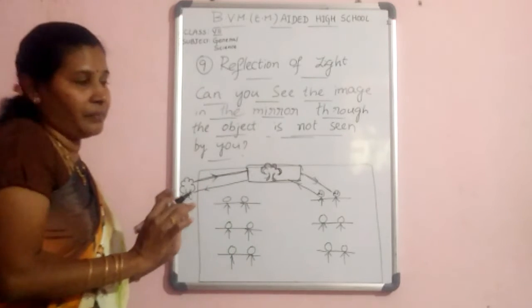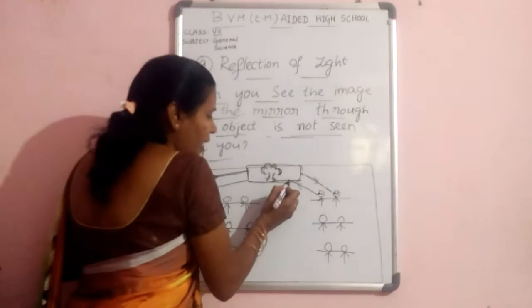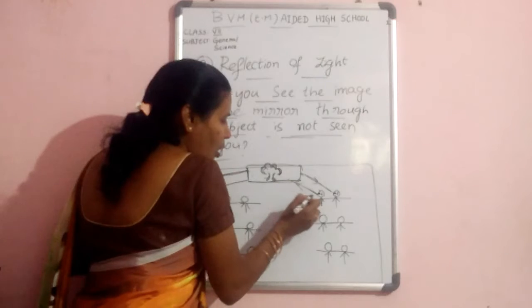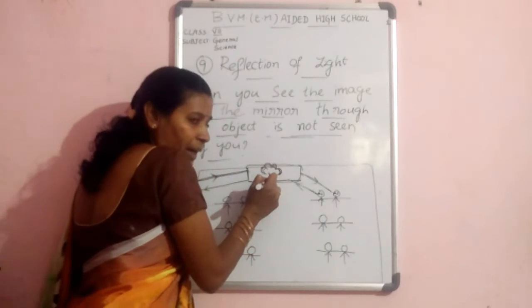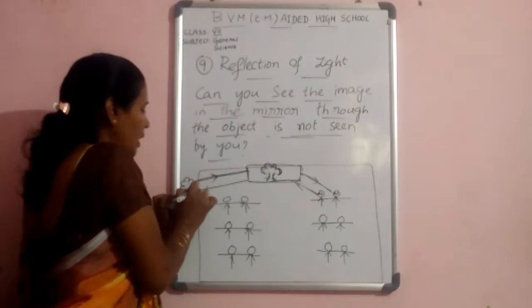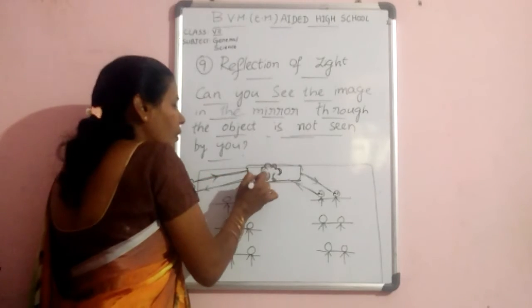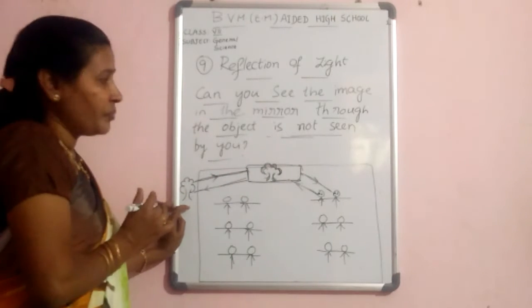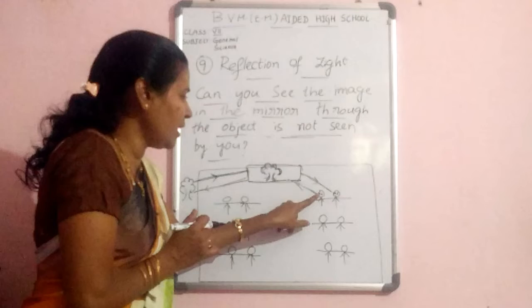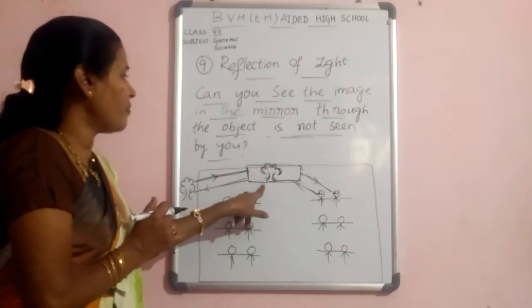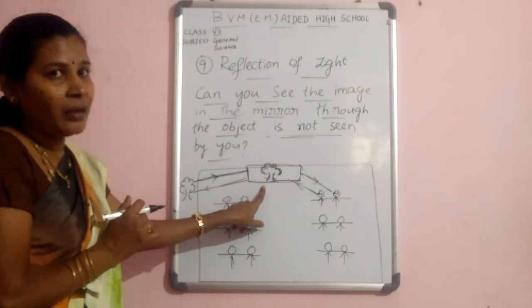That is the reason. Once again I am repeating, the distance from the boy to the mirror is equal to the distance from the tree to the mirror. Then only they have seen this image of the tree inside of the mirror.